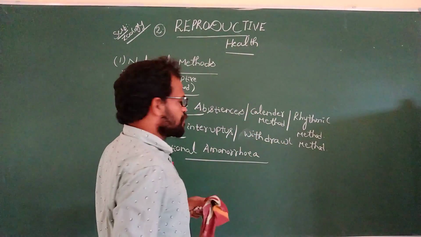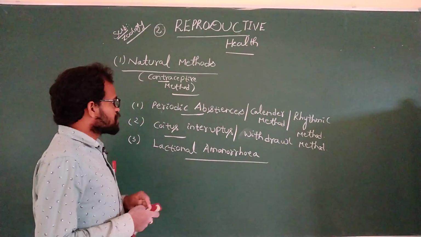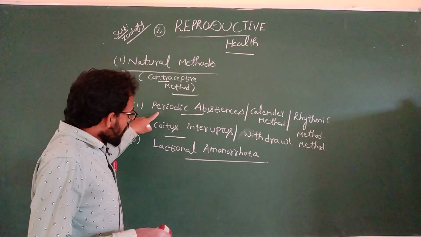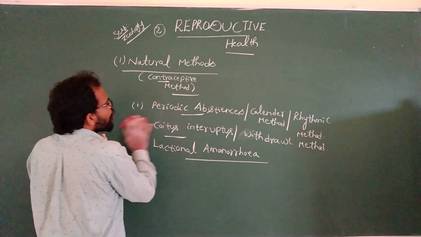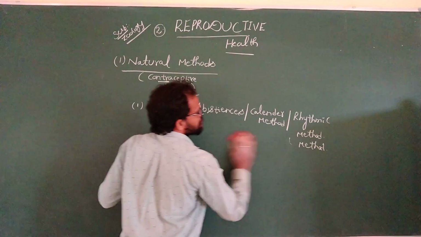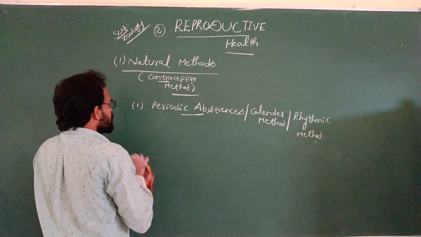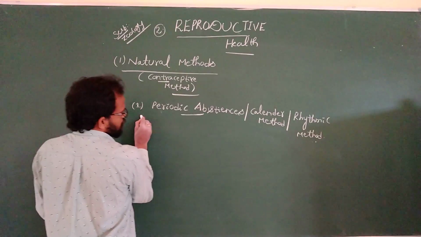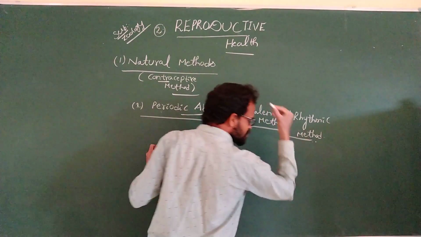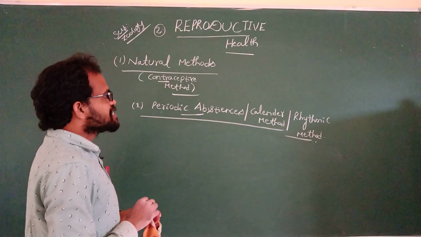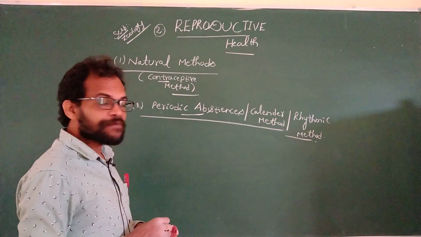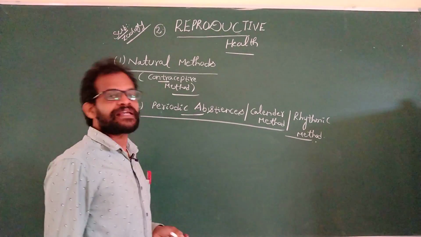Coming to the first method, first we are going to discuss the first method, then the second, then the third. What is the first method? Periodic abstinence. Today, all three methods in this class. First method, periodic abstinence. This method is also known as the calendar method and the rhythmic method.